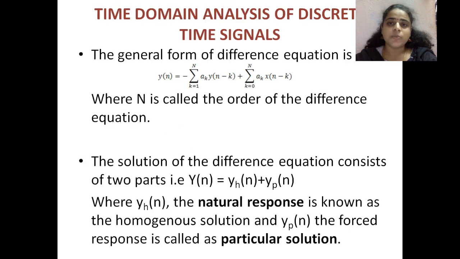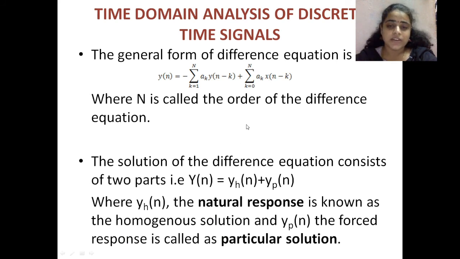So next, time domain analysis of discrete time signals. These discrete time signals can be analyzed both in time domain as well as frequency domain. So in time domain, we have to take a general formula of the difference equation. y of n is equal to minus summation k equal to 1 to n of a k y of n minus k, which are the past states of outputs, plus summation k equal to 0 to n of a k into x of n minus k. This is called a linear difference equation, where n is called the order of the difference equation, okay.